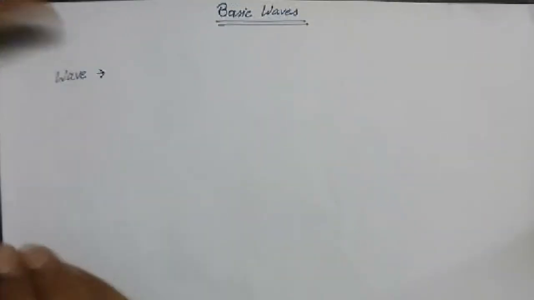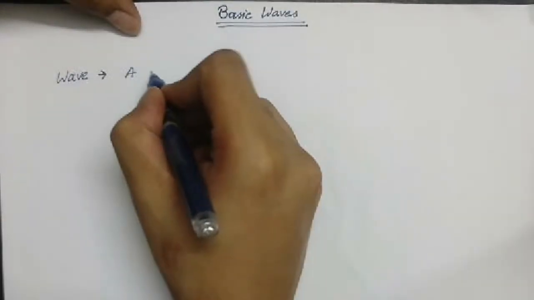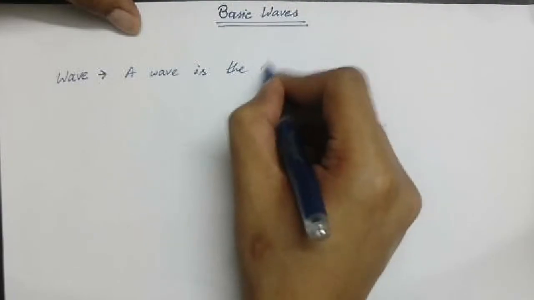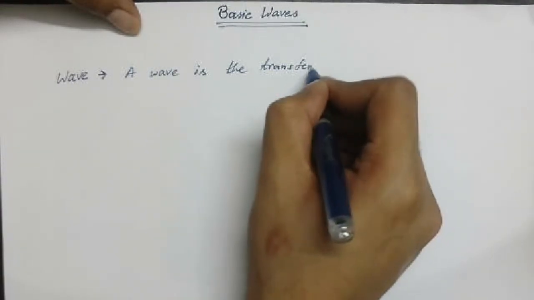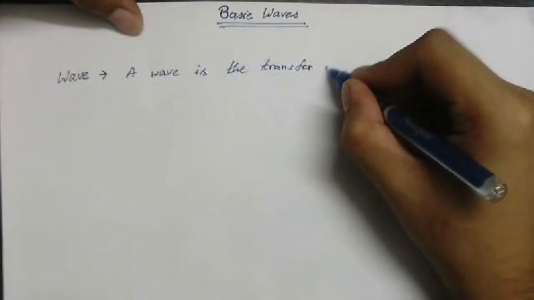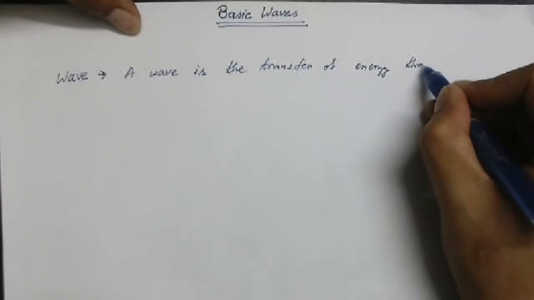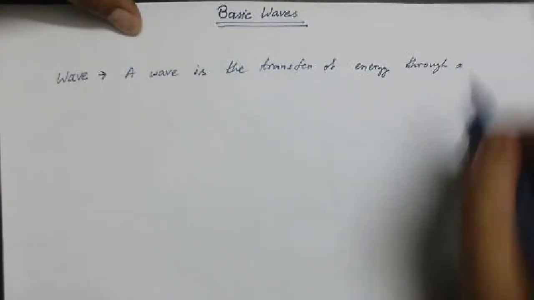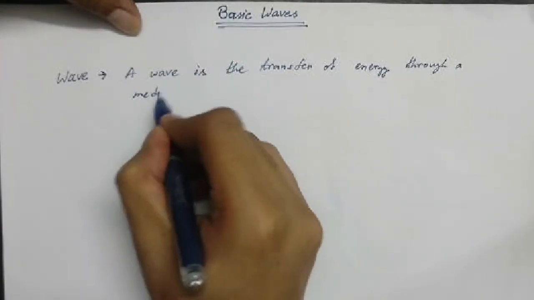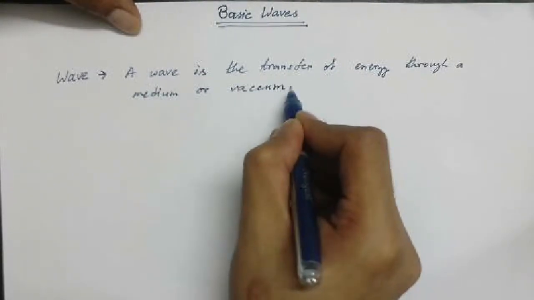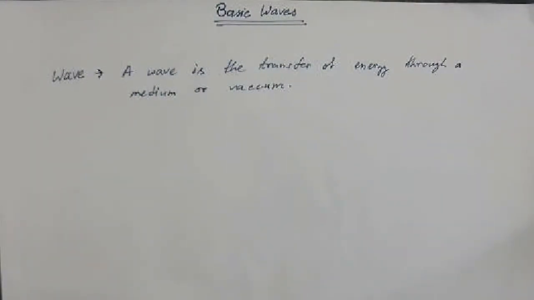Okay, let me simplify it. A wave is the transfer of energy through a medium or vacuum. Now, this part is really interesting. What do you mean by through a medium or vacuum?